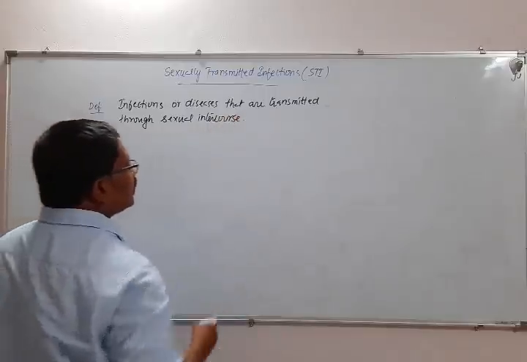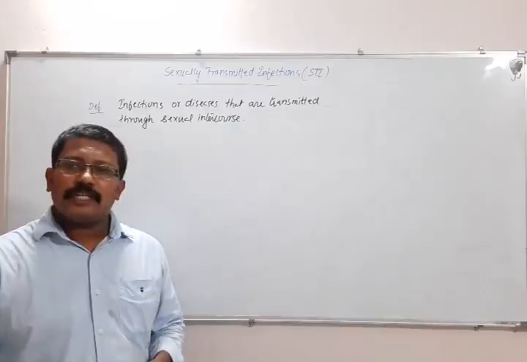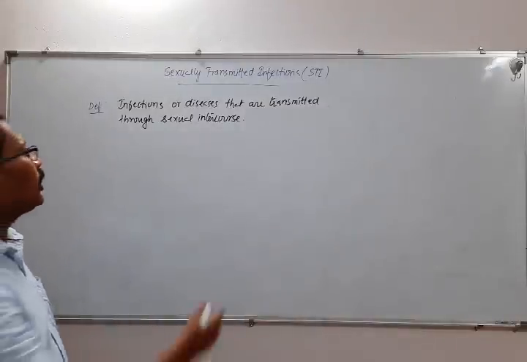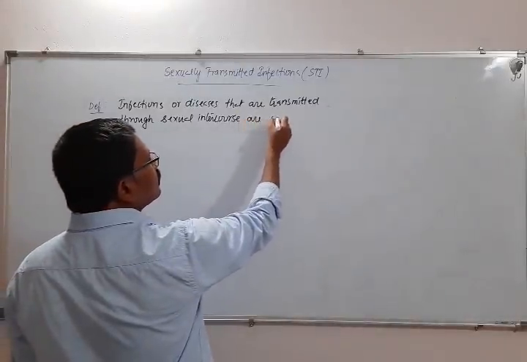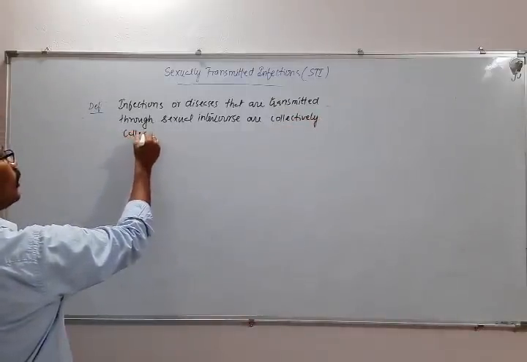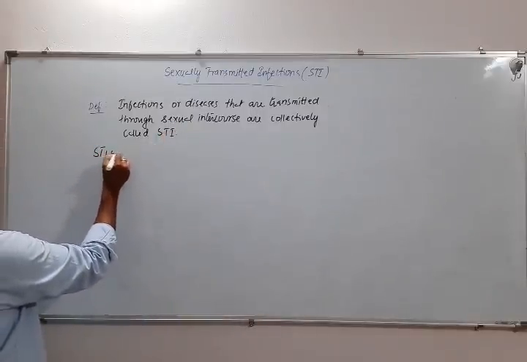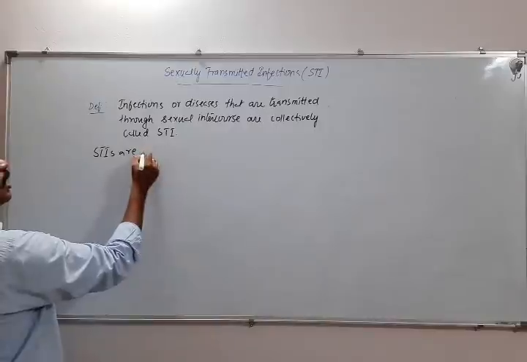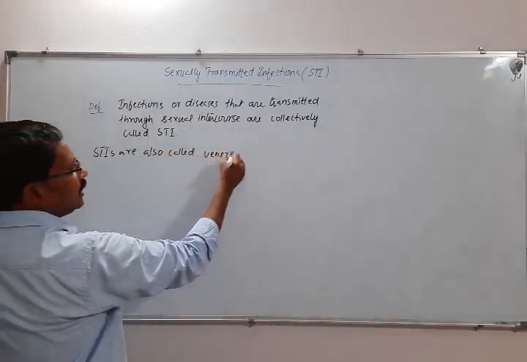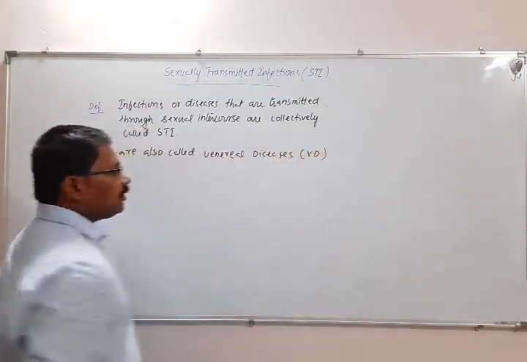So all those infections or diseases that are transmitted through sexual intercourse are collectively called sexually transmitted infections, STIs. These STIs are also called venereal diseases. In short, we call VD.